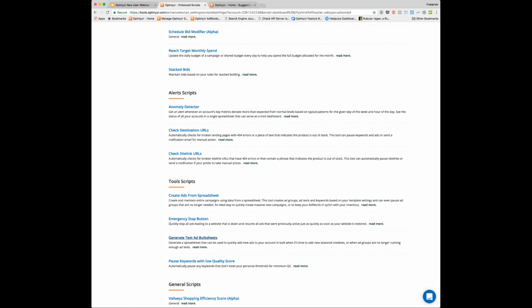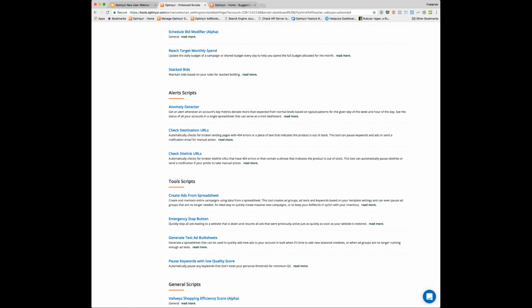For example, if you're going to run promotions across a whole account and you just want to take your current best performing ad for every ad group and then make a quick variation of that that talks about the promo that you now have, this is a great way to find all of your best performers and put them on a spreadsheet that you can then edit through the AdWords Editor.